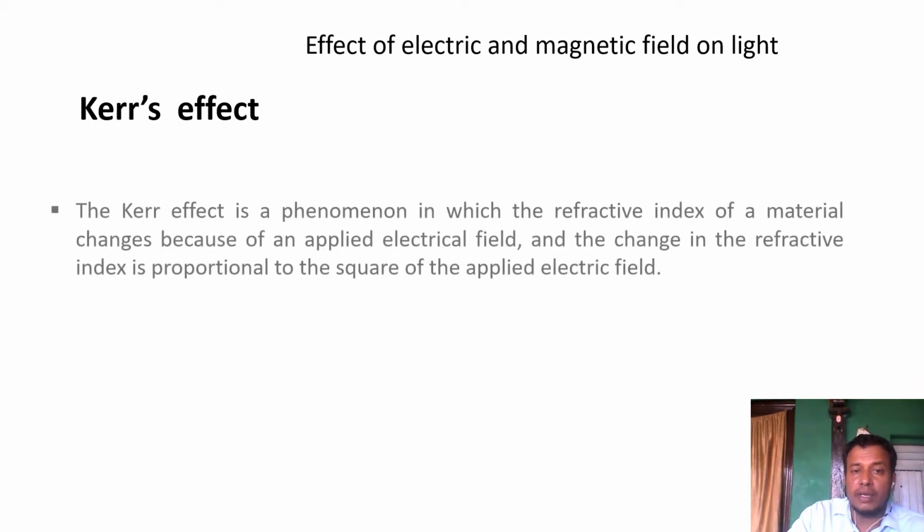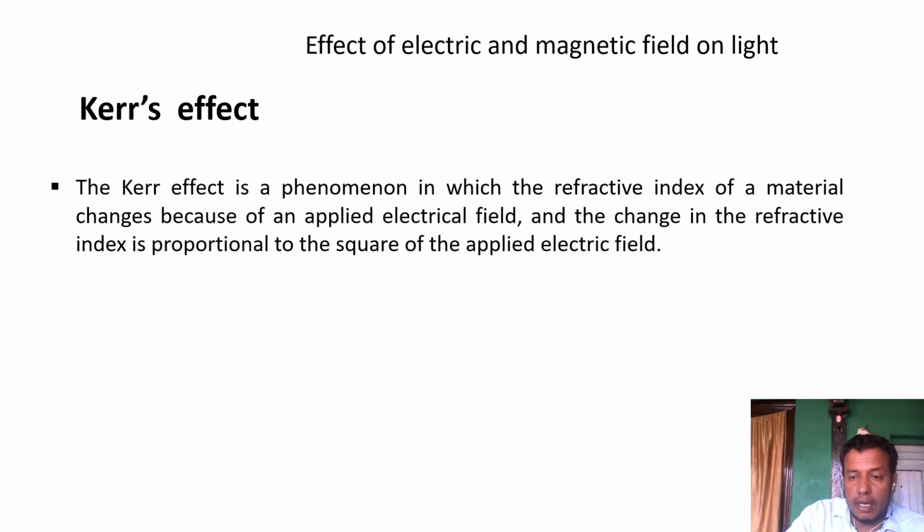In the Kerr effect, an optically inactive substance becomes temporarily optically active in the presence of a strong electric field. This phenomenon is called the Kerr effect. How does this happen? When light is subject to an electric field, the refractive index of the material changes because of the electric field.